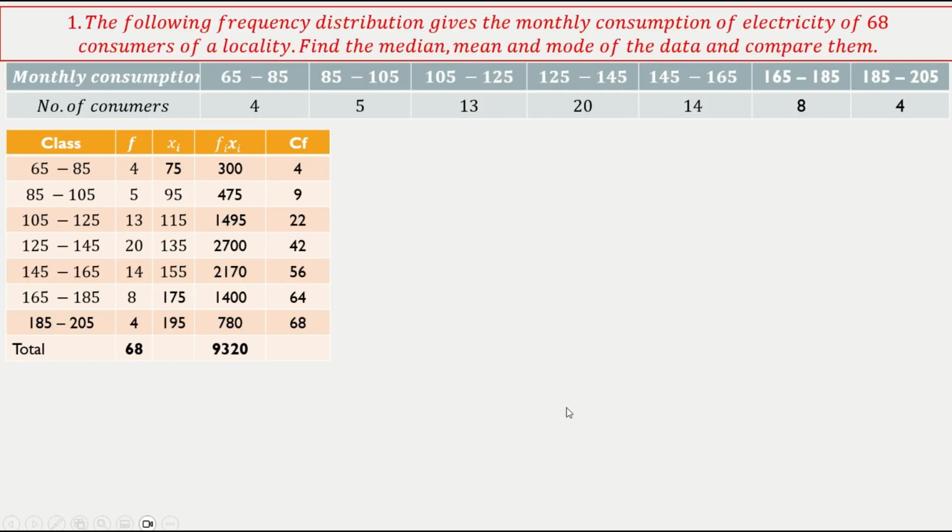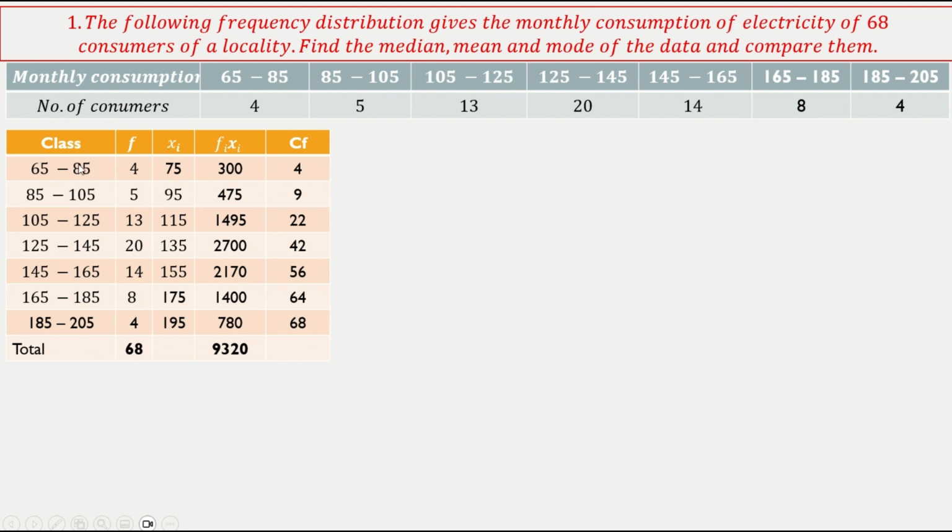Okay. The following frequency distribution gives the monthly consumption of electricity of 68 consumers of a locality. Find the median, mean, mode of the data. Everything, all three values. Okay. So because we have to find everything, we need the table here. Class, frequencies are here.